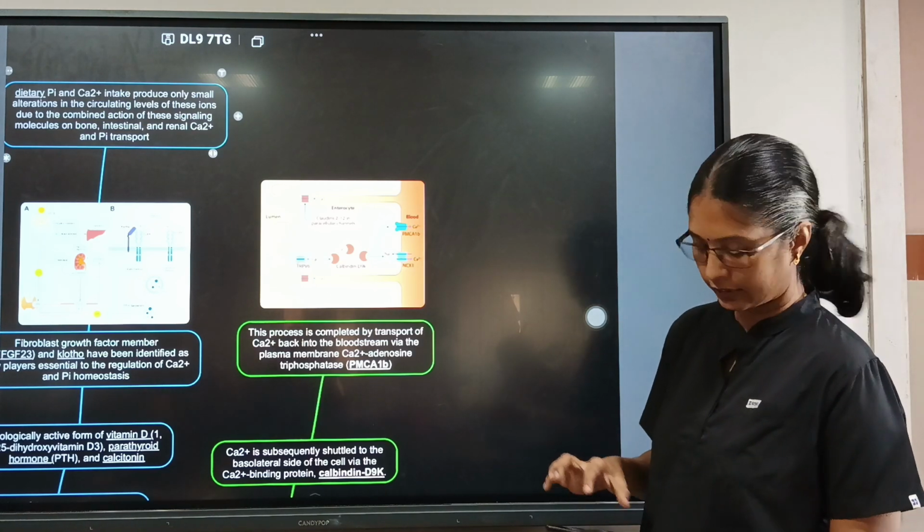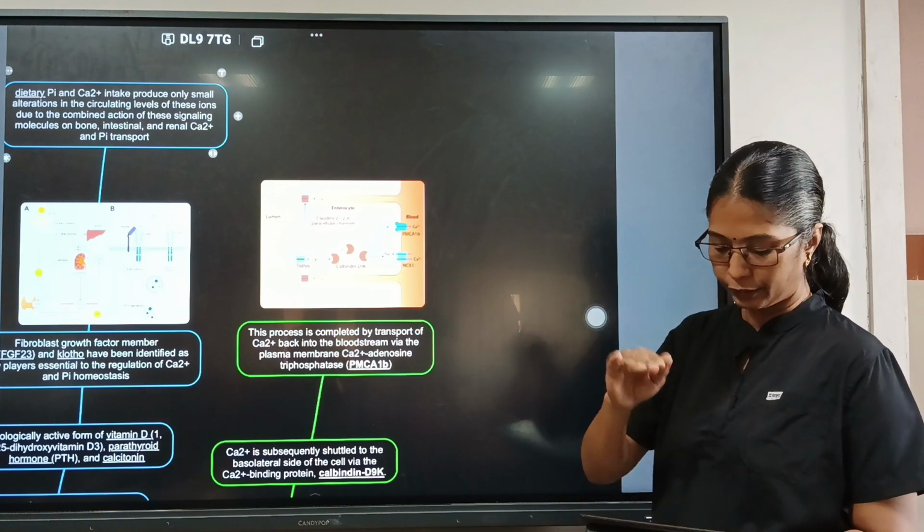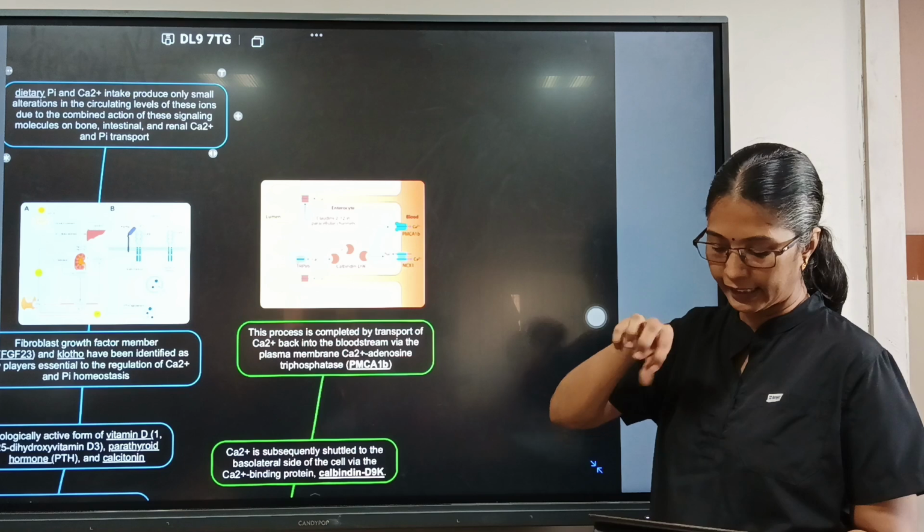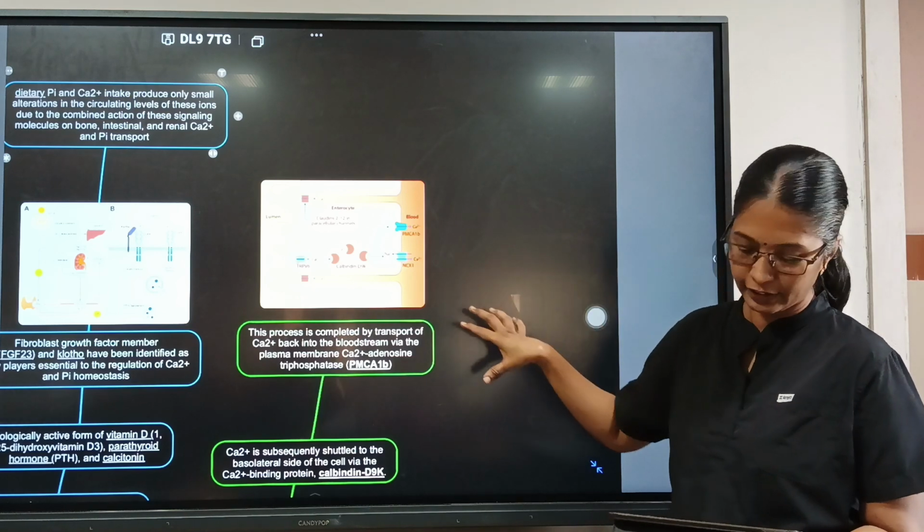The picture is not seen. That also, the NaPi2B takes the phosphate ions inside from the lumen, takes them to the basolateral side, and gives them into the bloodstream.